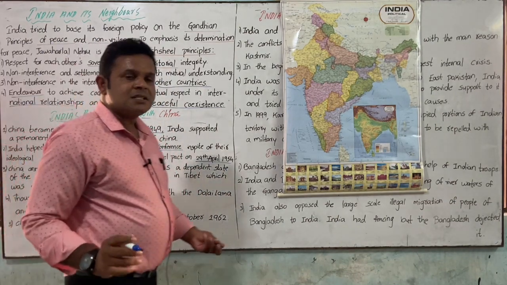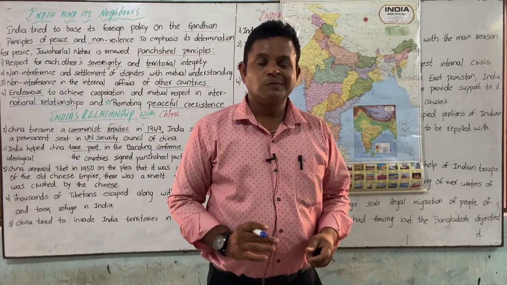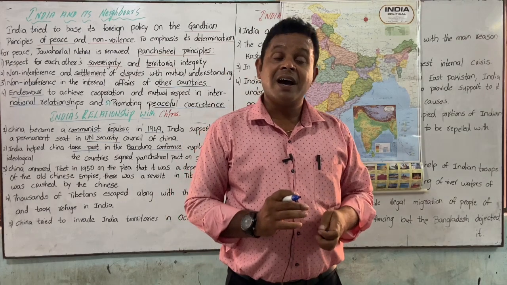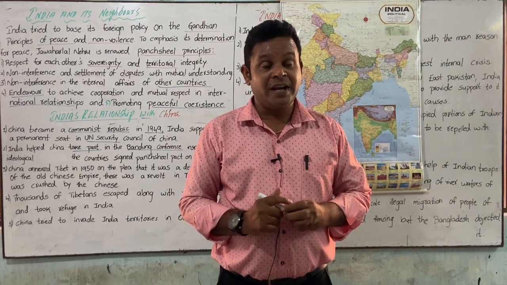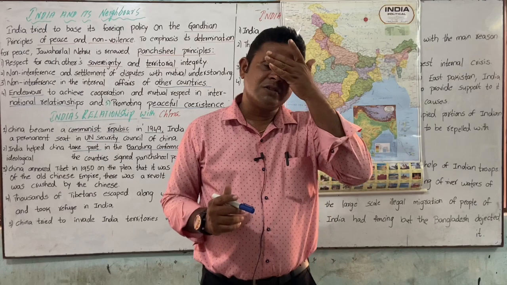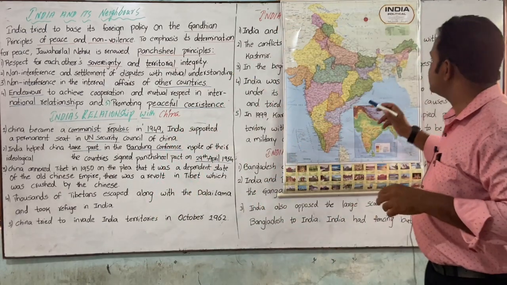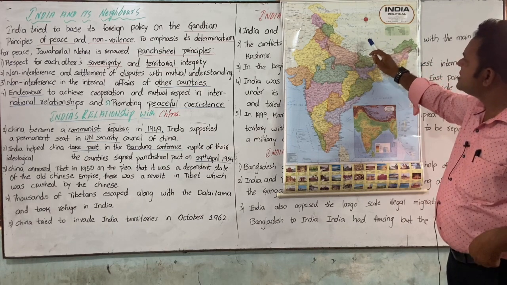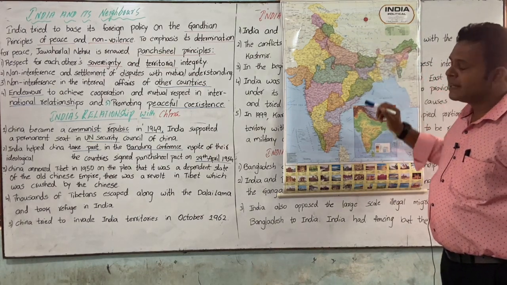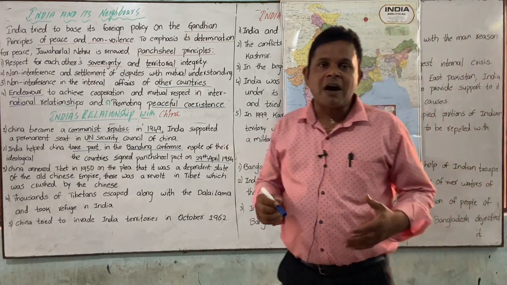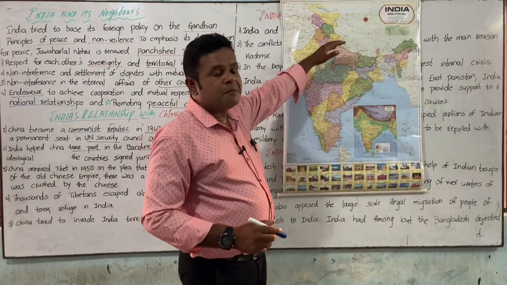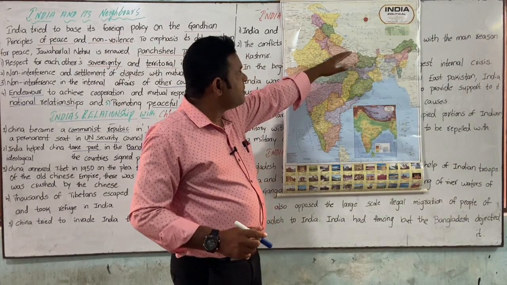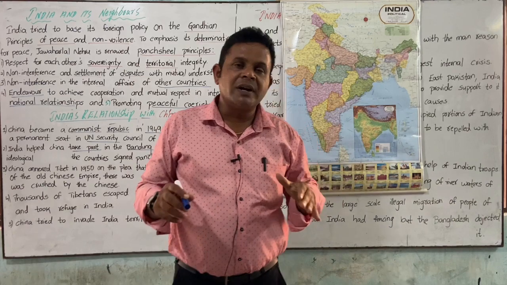So these are the things that we have supported. But in spite of our support, China attacked India in 1962 because of a border dispute. How did these things happen? China and Tibet: the Tibetans, when they were in exile from warfare, came as asylum seekers, and we gave them shelter. So the Tibetan people came and settled in our country,